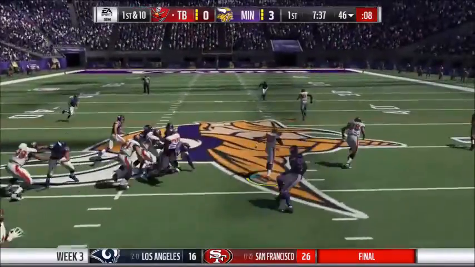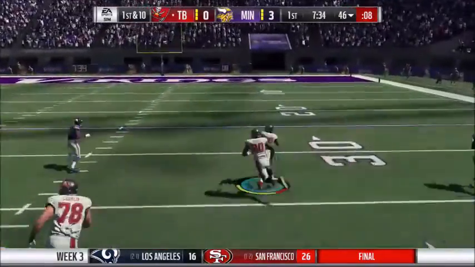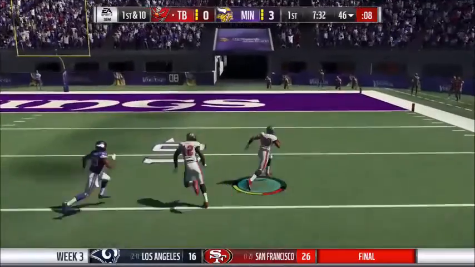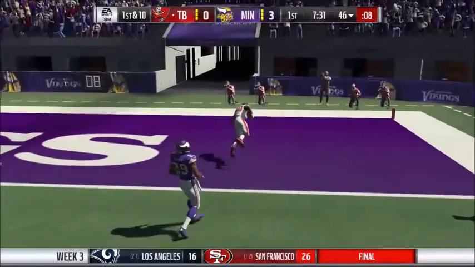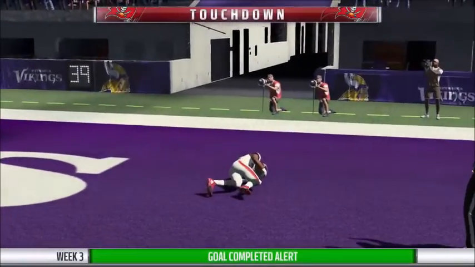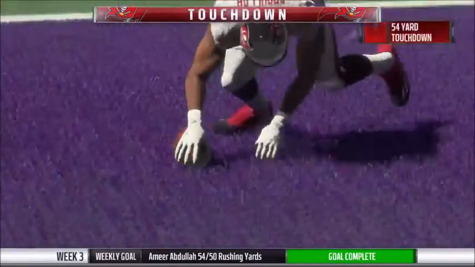Miller hands the ball off to Amir Abdullah. And Abdullah gets the 1st down. And there's nothing but green grass in front of him. And Abdullah gets a touchdown. And that was a great play and great blocking.